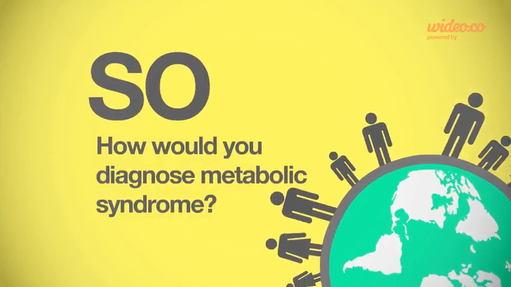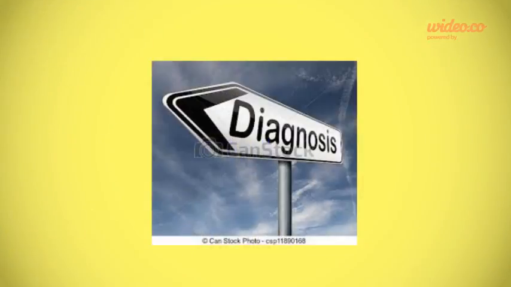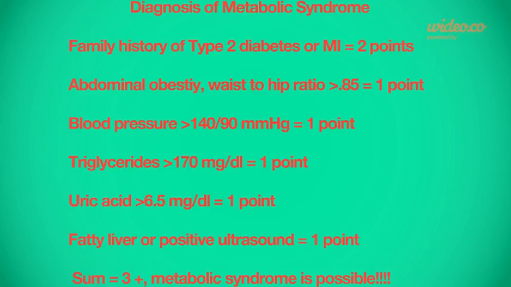But how would you diagnose metabolic syndrome? Think of the diagnosis as a point system. The more points a person gets, the more likely it's possible they have metabolic syndrome.